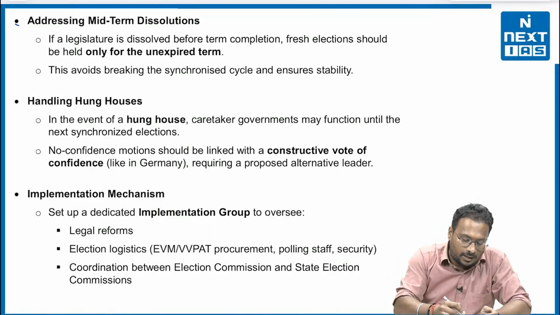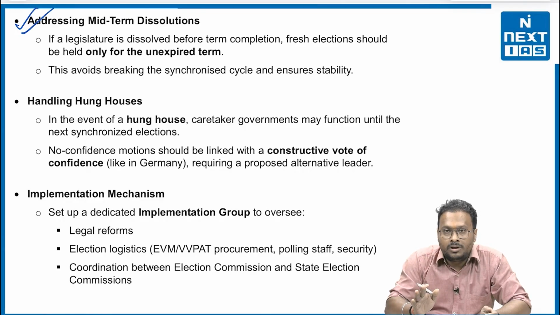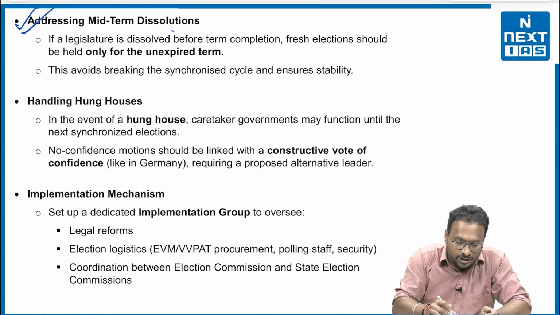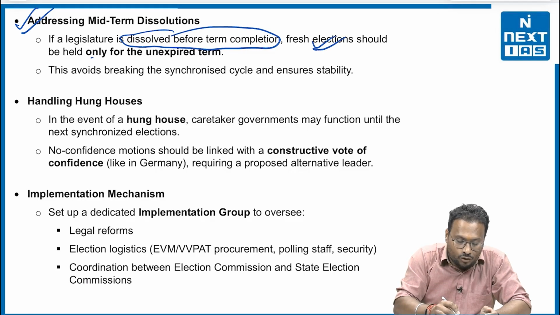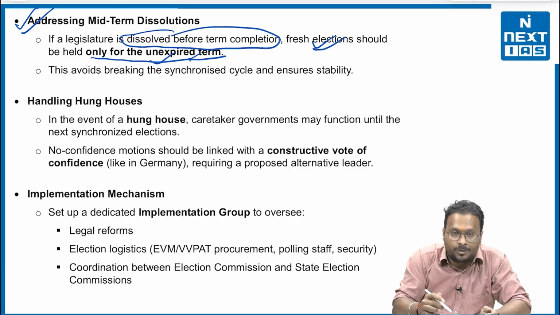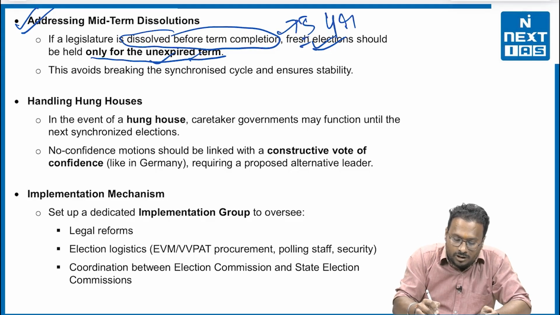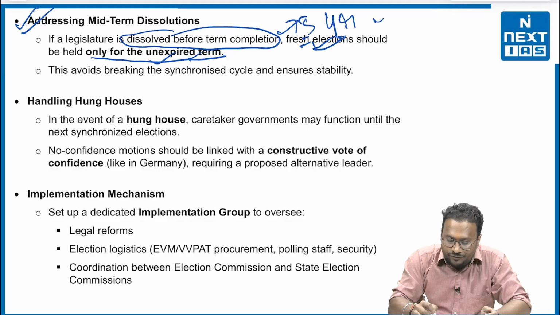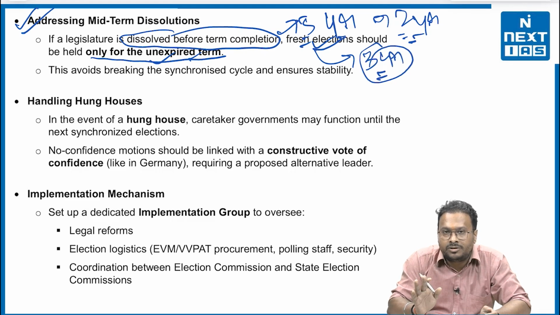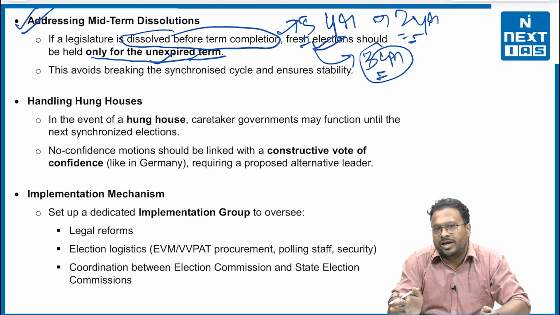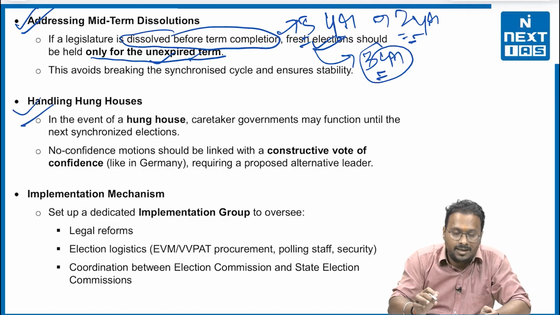After that, they asked even addressing mid-term dissolution. That means if a legislature is dissolved before term completion, the fresh elections should be held only for the unexpired term. That means for, say, the party or the government is for 5 years, and after 2 years we got to know that the dissolution took place. So the new polls would be held for the party to be governed for the 3 coming years, not for the coming 5 years.